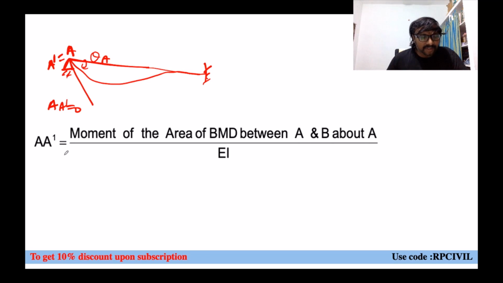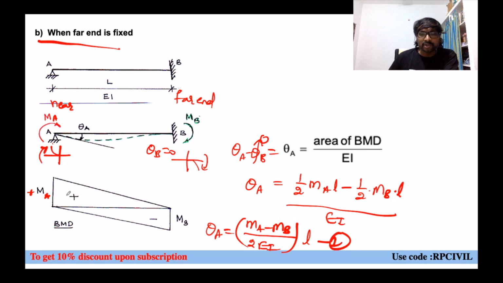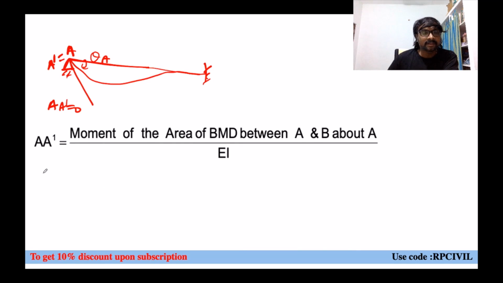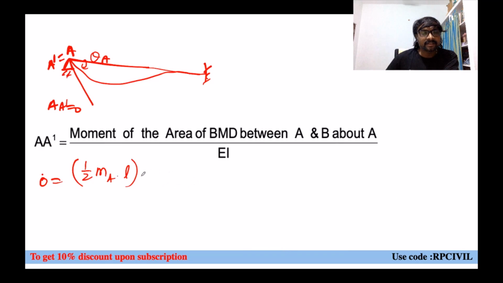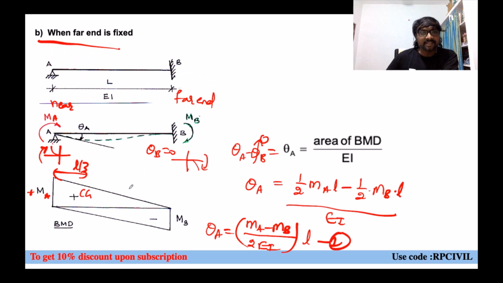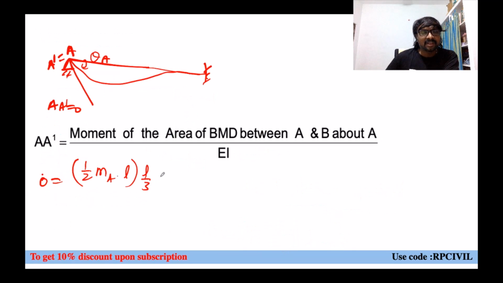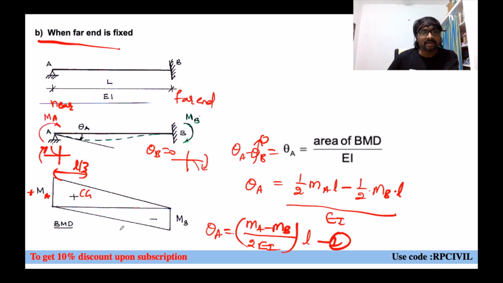And if you observe, when you consider this positive one, first of all, 0 equals what is that area? Half into MA into L is the area. And from here, where is the CG of this one lying? At L by 3 distance only. And this one is the negative area, so minus, what is the area of this bottom triangle?